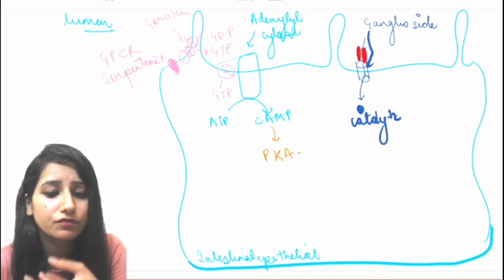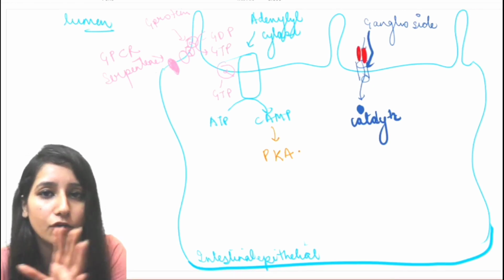So generally, what is the function of protein kinase A? It is to donate a phosphate group. That's it.